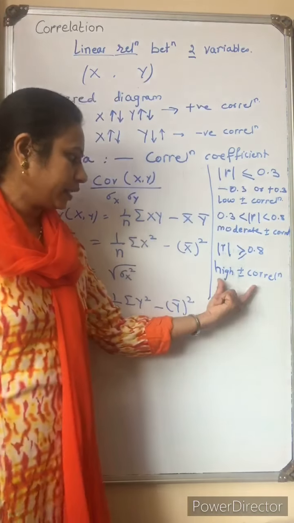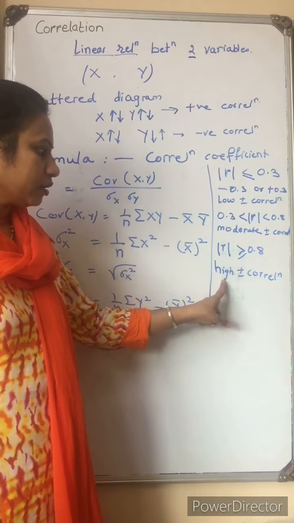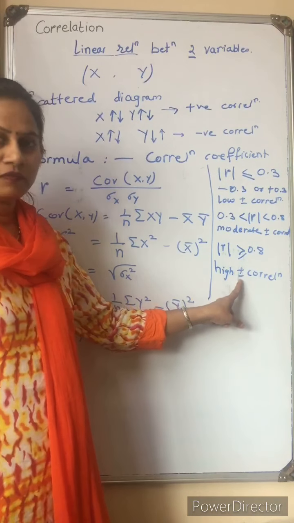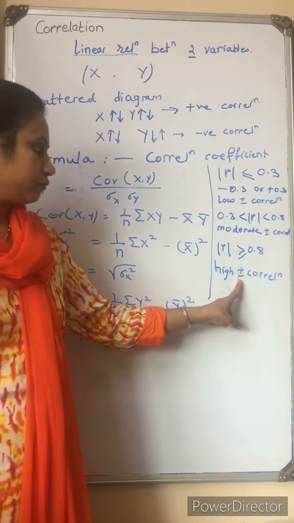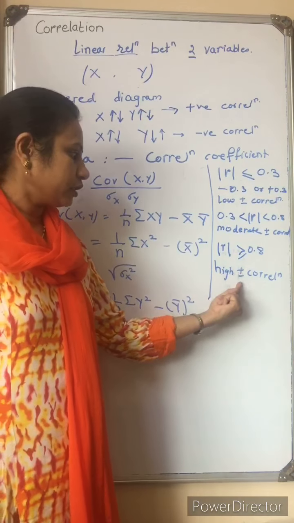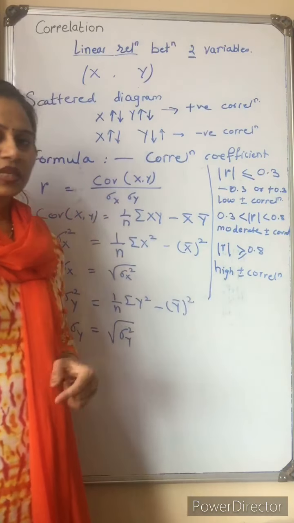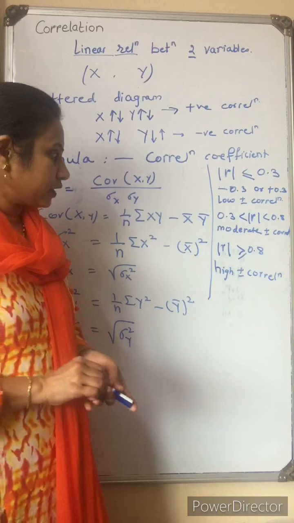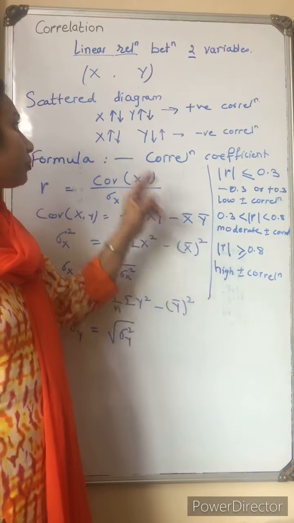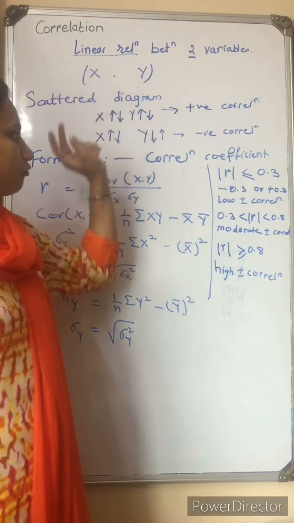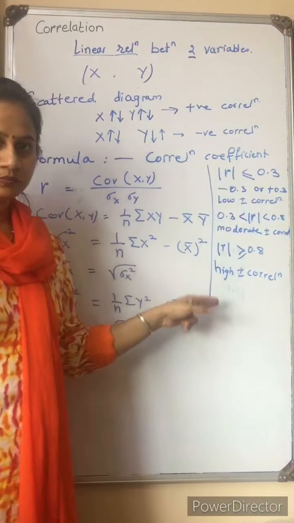Whatever the value we got, positive or negative, there is high positive or negative correlation between x and y. So in this way you must interpret the value of the correlation coefficient.